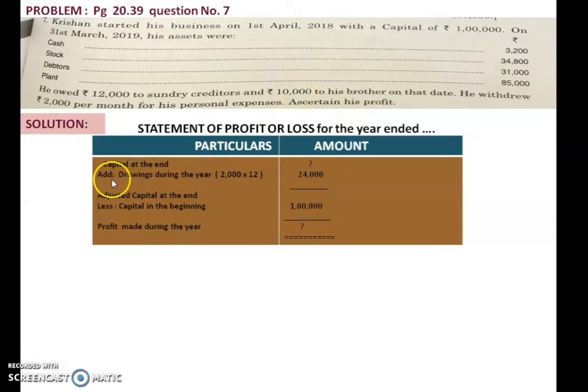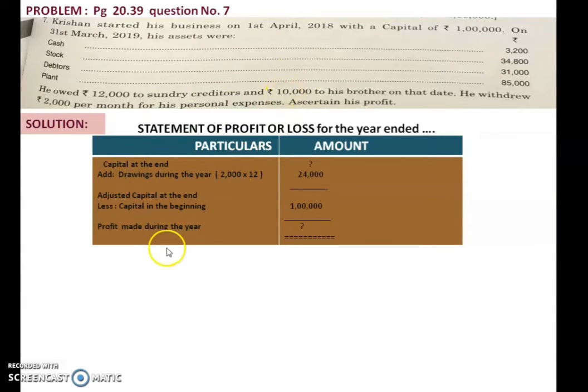And what else is given? Drawing amount is given. So we know that 2000 into 12, it's 24,000. That drawing amount we have with us. Then we have capital in the beginning, it is given 1 lakh, so that information is given to us. Additional capital is not mentioned anywhere in the question.